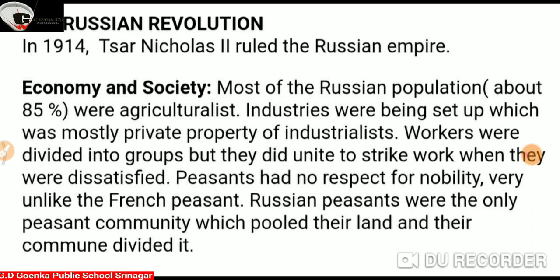Workers in cities lived in overcrowded apartments with poor sanitation conditions. So why did workers start strikes and all that? Because they were living in overcrowded apartments with poor sanitation conditions. So basically this was the start of the Russian Revolution.